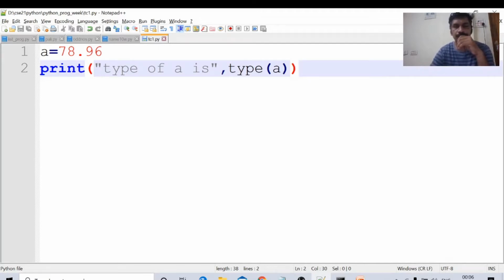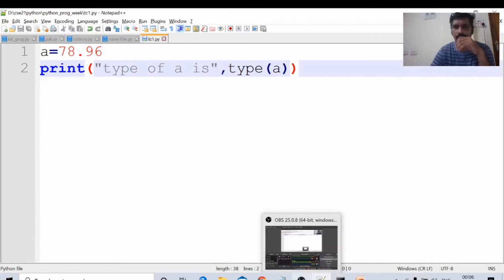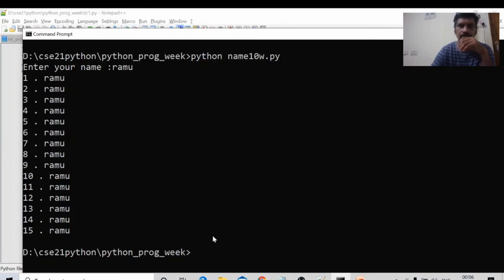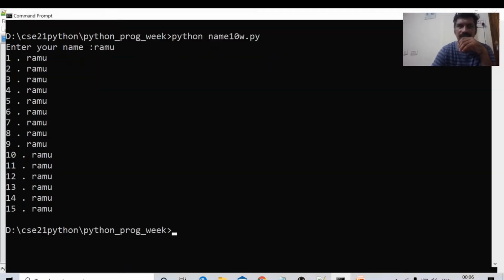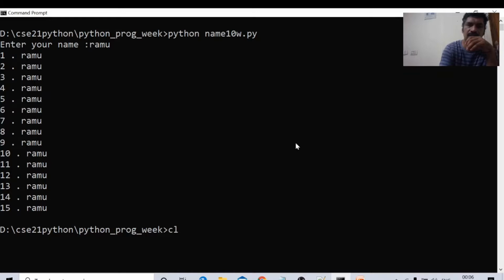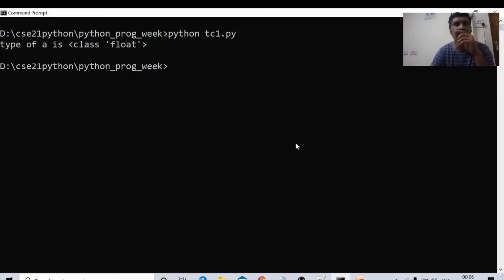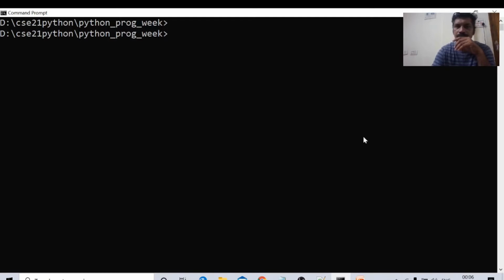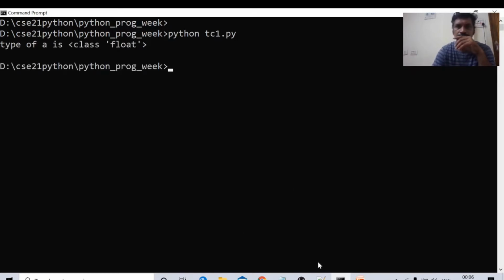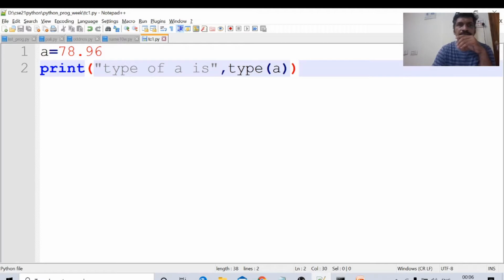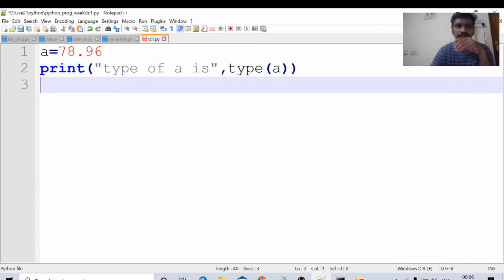Now I am executing these lines to see the output. I will maximize the screen, clear the screen. python tc1.py. Type of a is float. Here the type of the variable a is float.